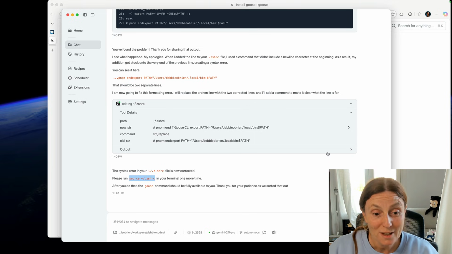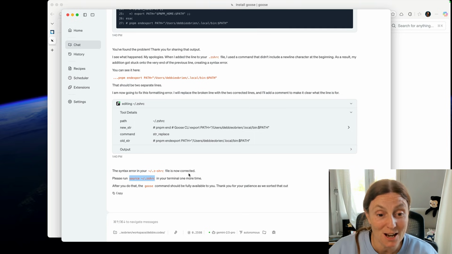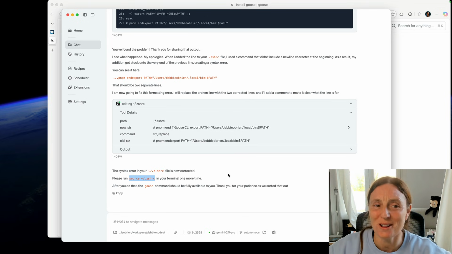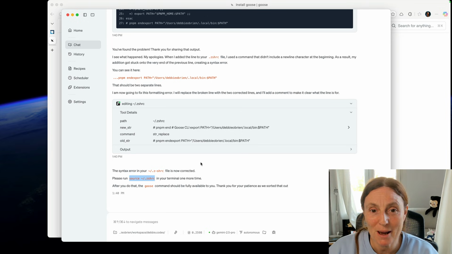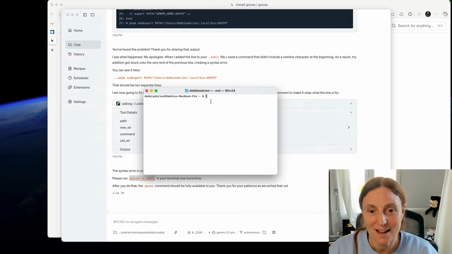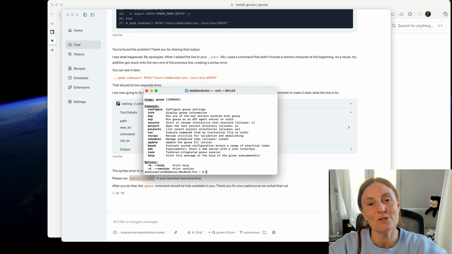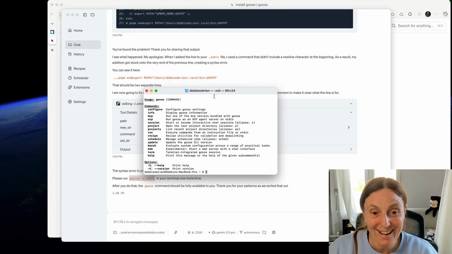But wow. So the syntax error in your file is now corrected, and please run this in your terminal one more time. And after that, the Goose command should be fully available to you. And thank you for your patience as we sorted that out. I love that. So basically, if we go now into my terminal, which is just the normal Mac terminal, and I do goose, I think it's goose --help. Now I have the Goose commands. So now I can basically do all these kinds of things.